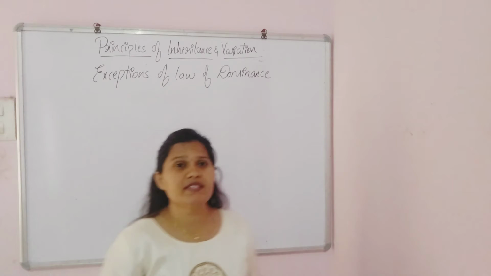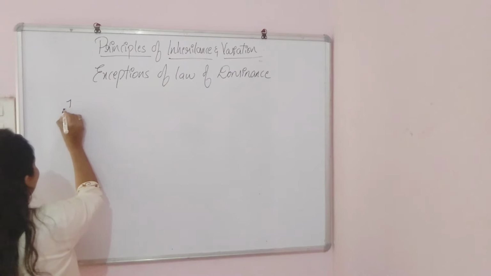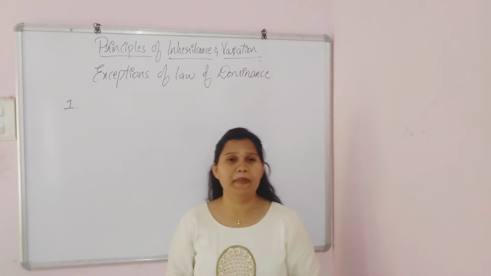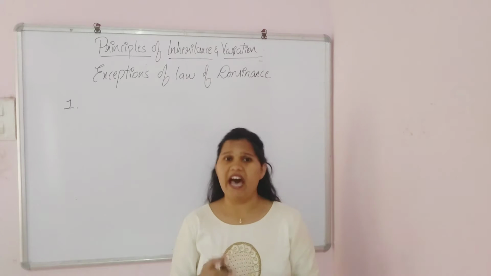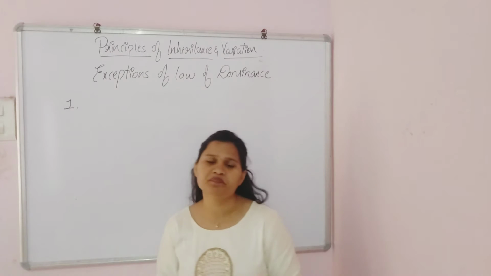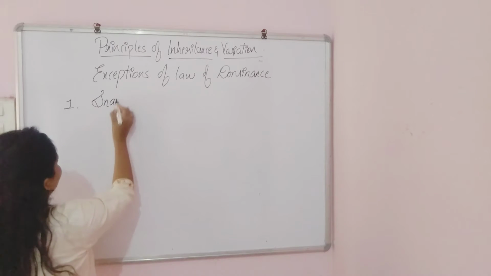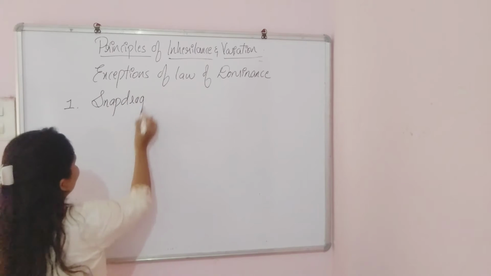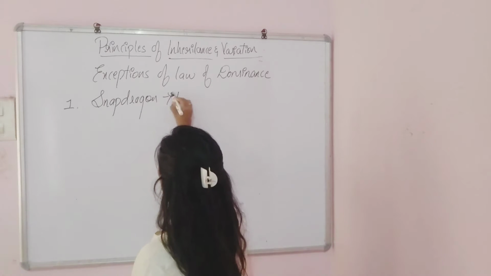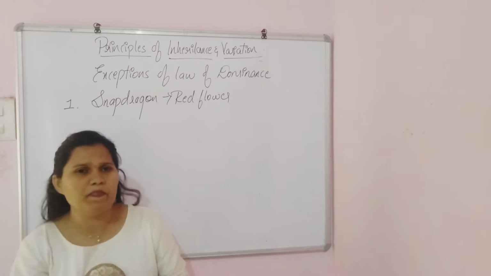The first exception is this: after Mendel's experiments and discoveries, later a plant called snapdragon was studied. This plant visibly has a red flower, a red plant possessing the red flower.